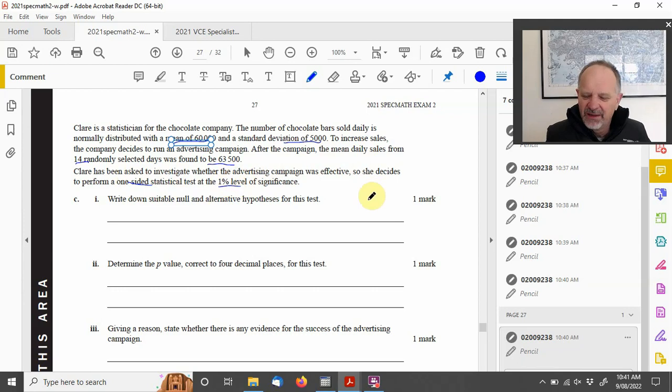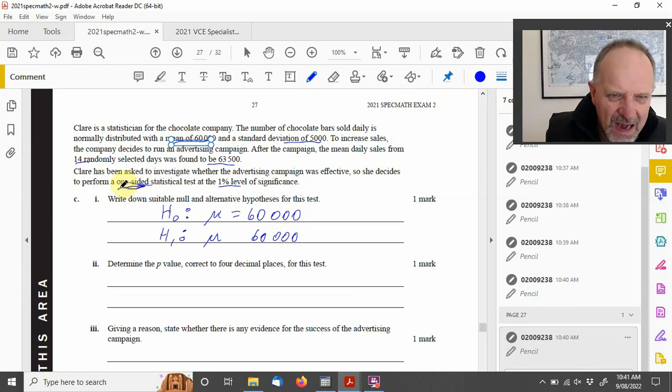All right, null and alternative hypothesis. So the null hypothesis is that the mean hasn't changed. That's always our null hypothesis, that the mean hasn't changed. Our alternative hypothesis in this case is that it will have changed, and that it's now different to 60,000. Now the question is, how is it different?